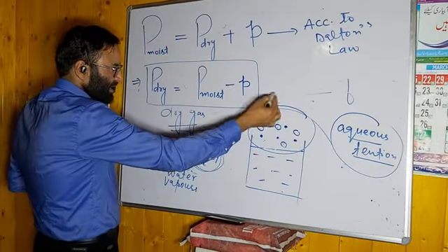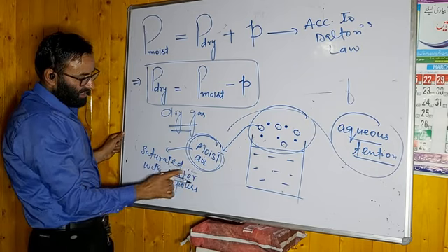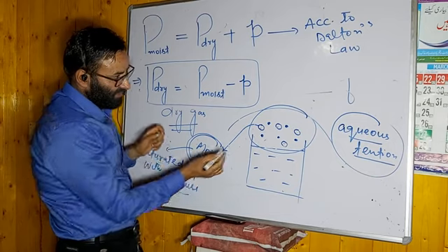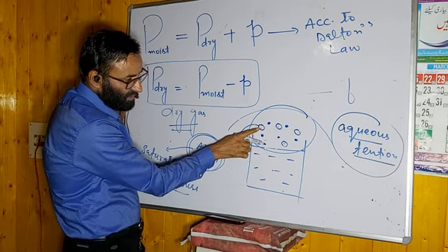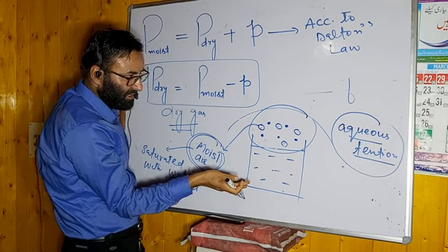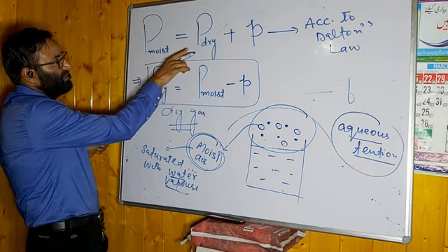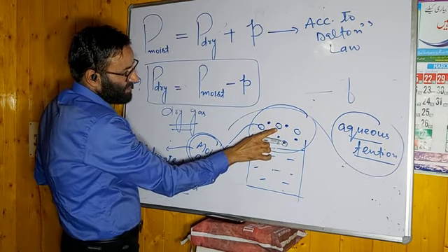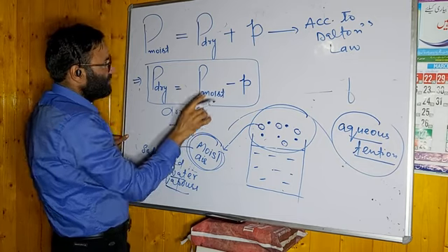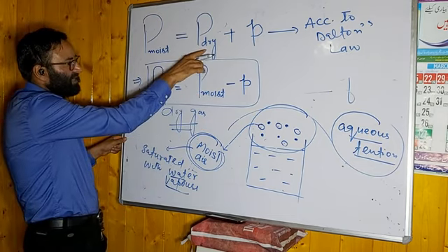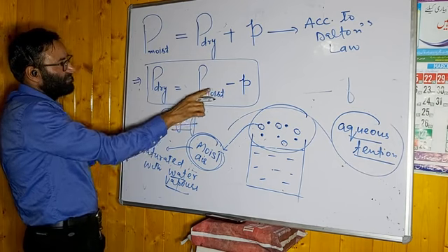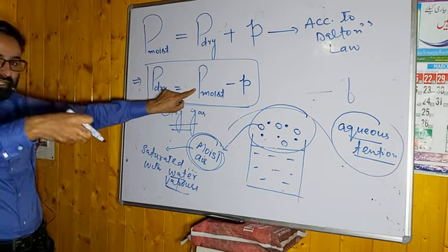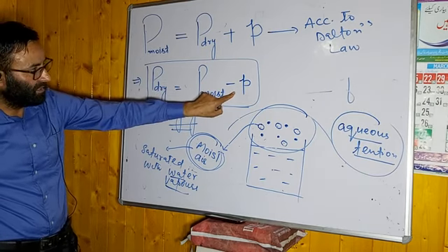ये जो टोटल एयर है इट इज मॉइस्ट एयर. ये मॉइस्ट क्यों है? बिकॉज इट इज सैचुरेटेड विद वाटर वेपर्स. अब इसमें दो टाइप्स ऑफ मॉलिक्यूल्स है. वन इज गैस मॉलिक्यूल, सेकंड इज वाटर वेपर्स. Both will exert pressure and the total pressure, that will be P moist, will be P dry plus aqueous tension. What is the aqueous tension? Pressure of water phase molecules. How can you define the pressure of dry gas? P dry will be equal to P moist minus p. You have to remember this. Pressure of dry gas is equal to pressure of moist, means total pressure, minus the aqueous tension.